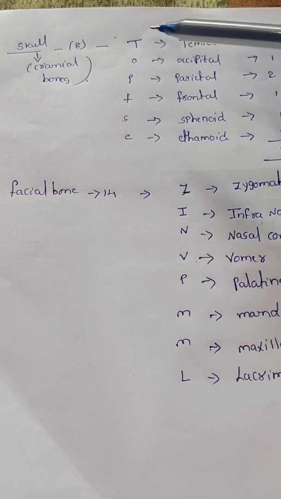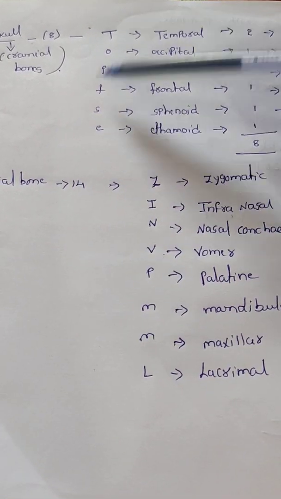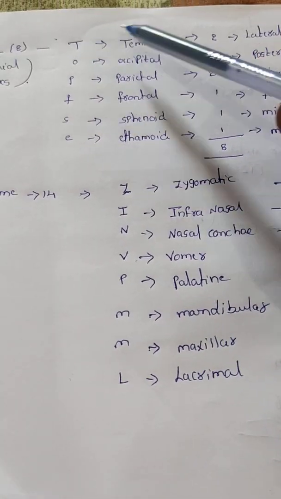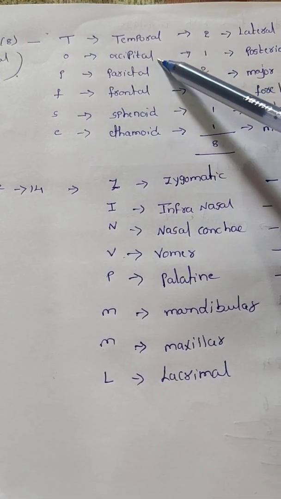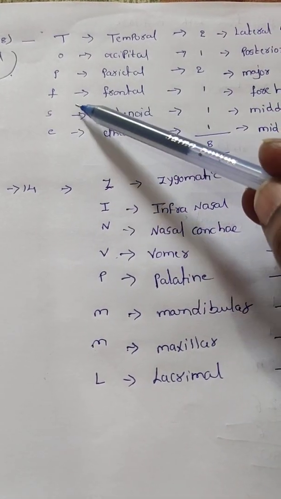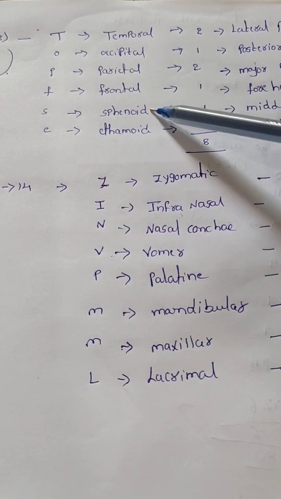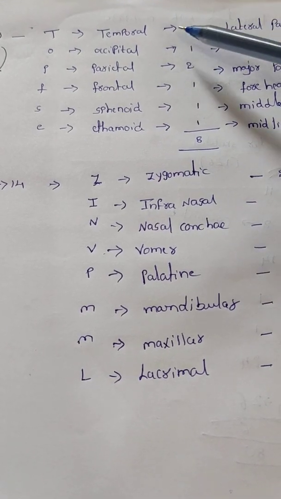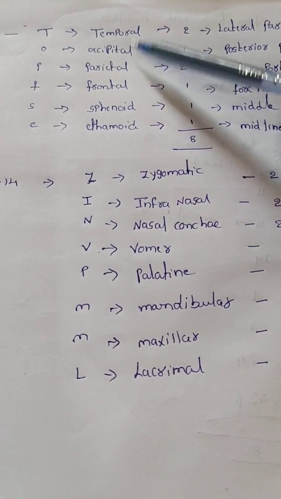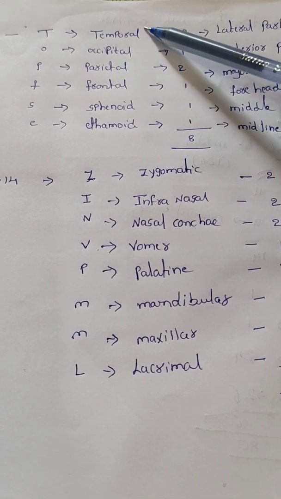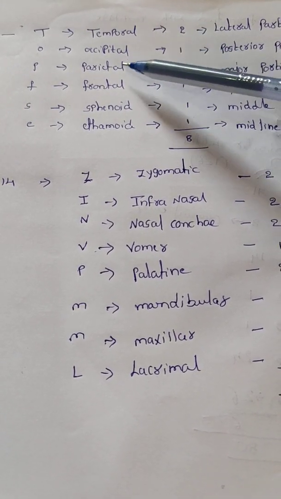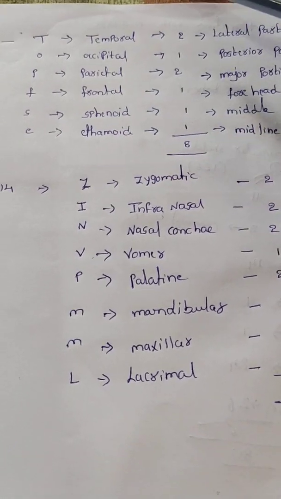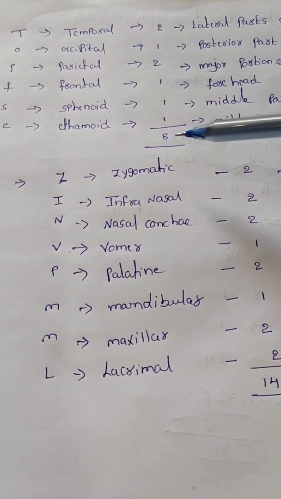Now I will give a code for the cranial bones: TOPFSE, Topsy. T for temporal, O for occipital, P for parietal, F for frontal, S for sphenoid, E for ethmoid. Among these, which ones are paired bones? Temporal and parietal. Simple code: PT. These two only are paired. The remaining occipital, frontal, sphenoid, ethmoid are all unpaired bones. Totally 8 cranial bones are there.